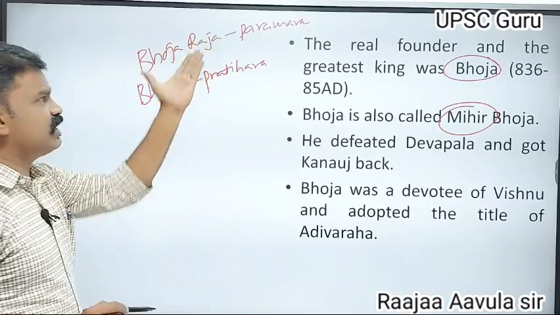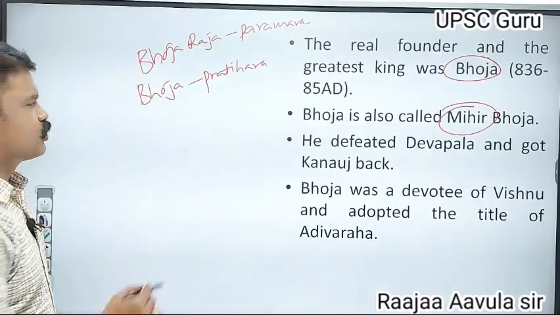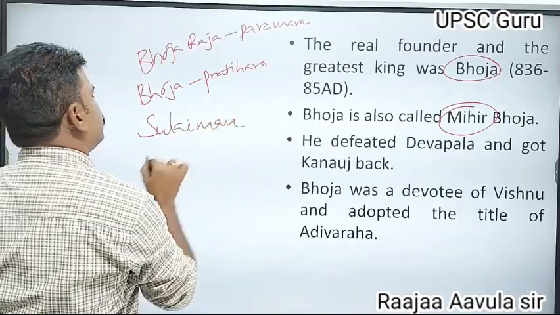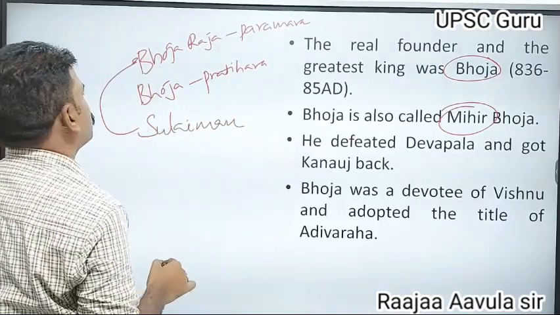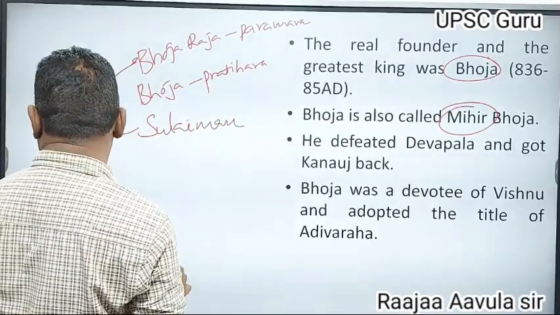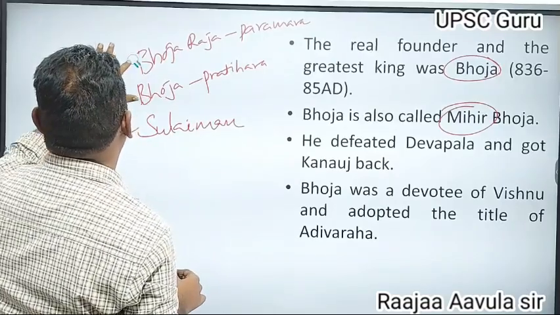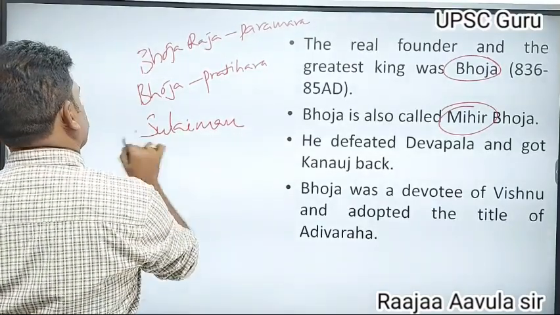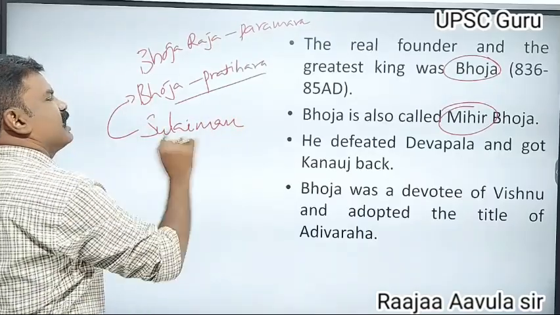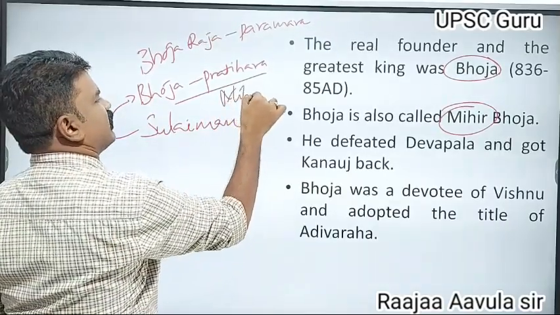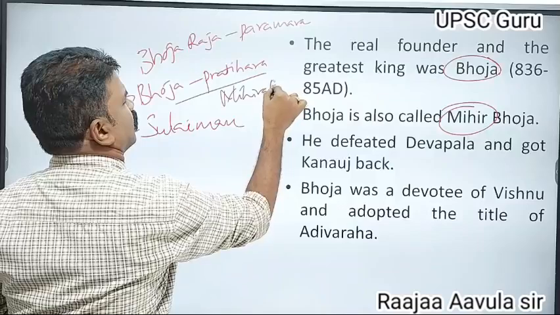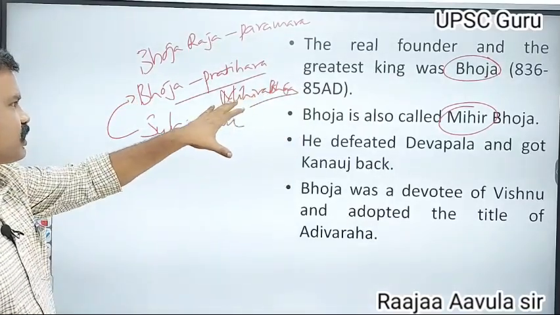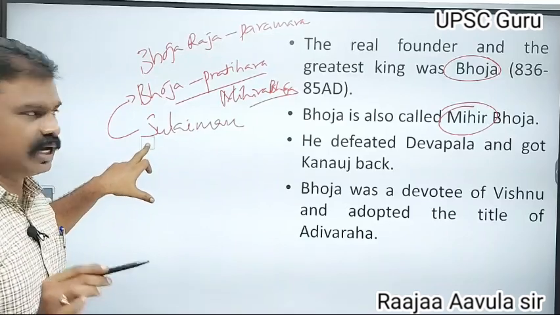To differentiate these two personalities, Suleiman, the Arab traveler, gave the name Mihira Bhoja to the Pratihara Bhoja.